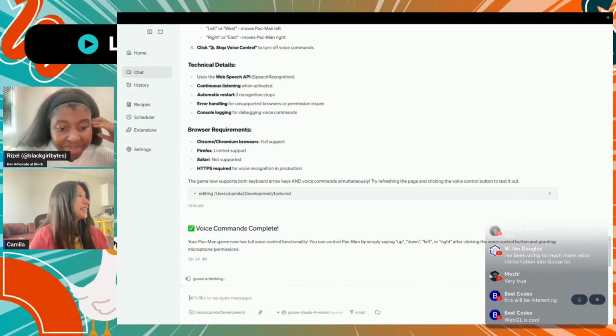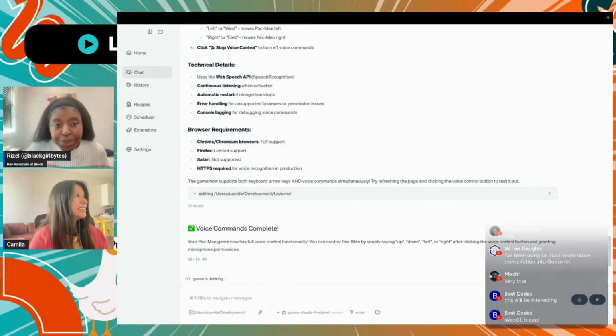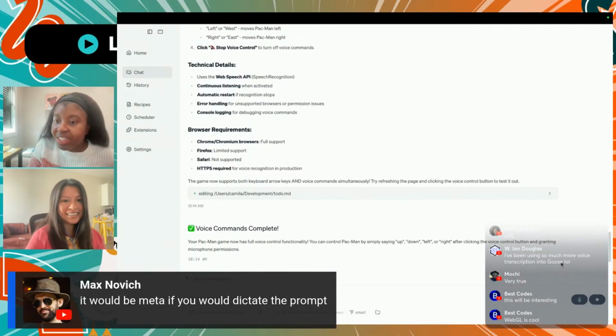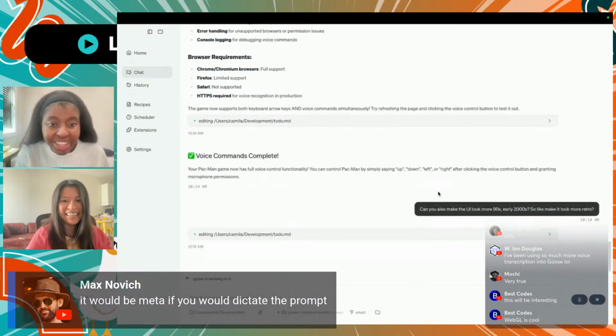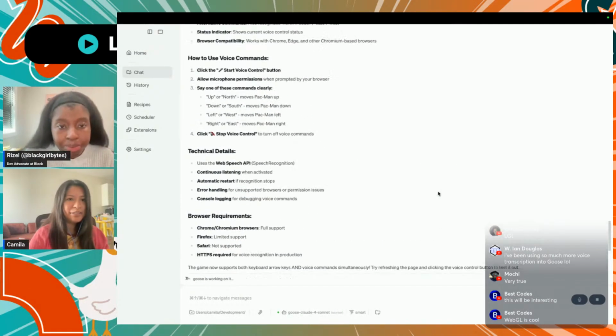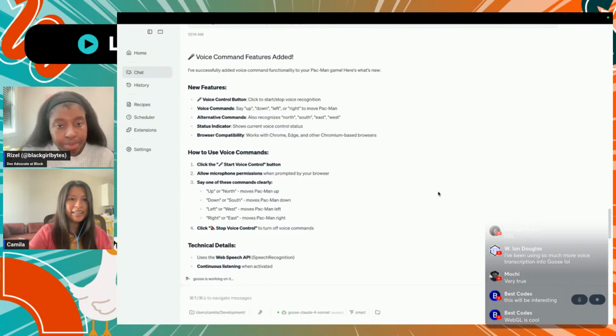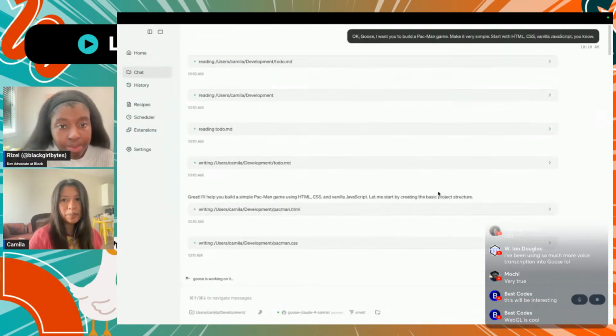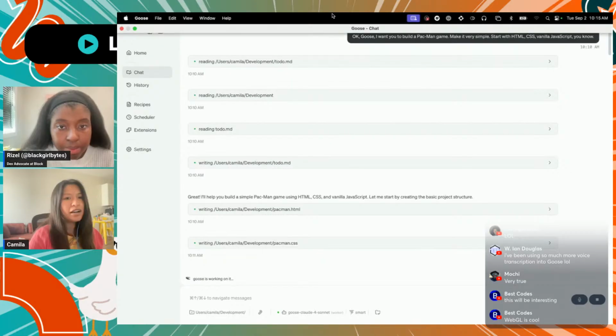Hi, can you see my screen? Yeah, we can see your Goose, and you were doing voice dictation. Max said it would be meta if you were doing voice dictation, and here you are actually doing it. So the first part is kind of boring. I actually ended up with a Pac-Man game that looks very similar to the one Simon has.